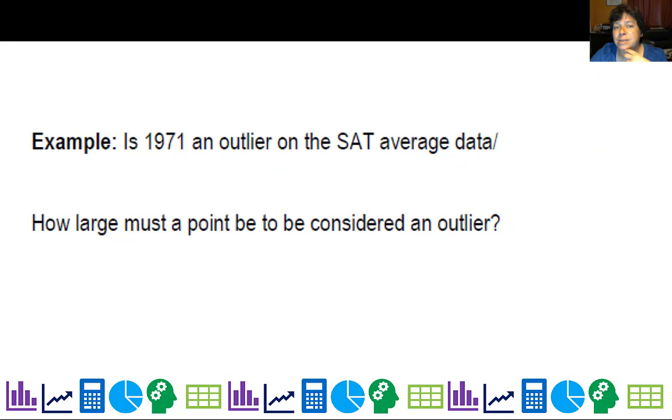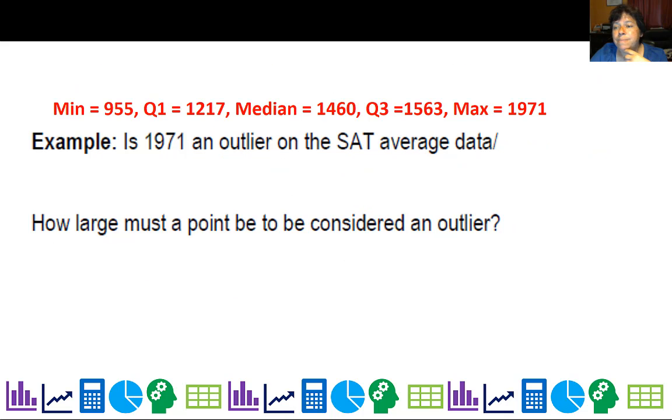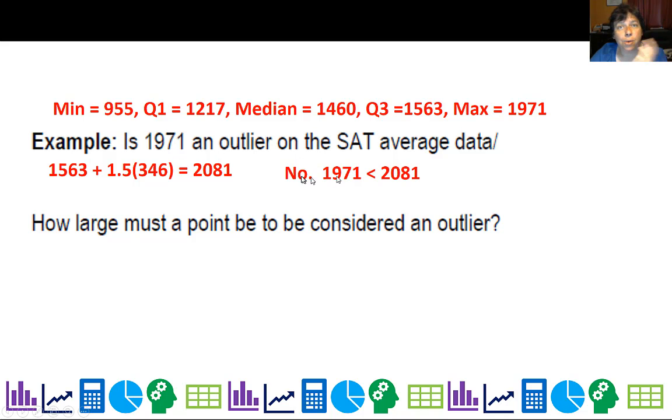How about our high point, 1971? Same data, but this time I'm going to be adding, because I'm going to the high end, right? And if I'm going to the high end, I start from Q3 instead of Q1. So this is a Q3 value right here, plus 1.5 of these IQRs, and I get 2081. Well, my data point is actually lower than that. It's not farther away. So no, it's not an outlier. To be an outlier, it has to be greater than 2081.